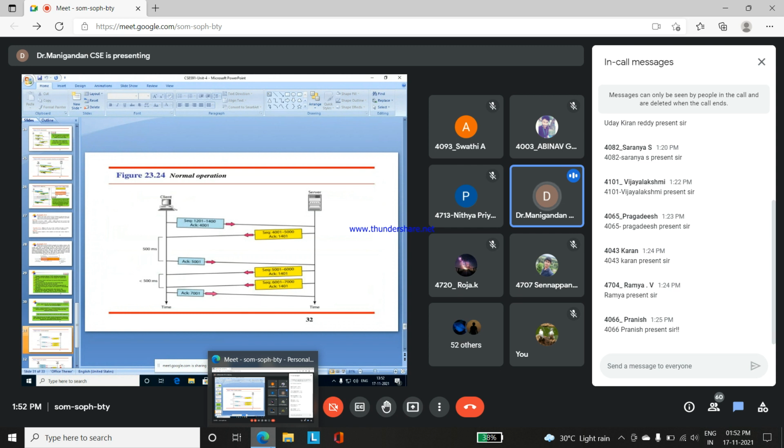Here, in normal operation, sequence numbers 1201 to 1400 will be transmitted from the client side to the server side. From the server side to the client side, the transmitted sequence numbers are 4001 to 5000.